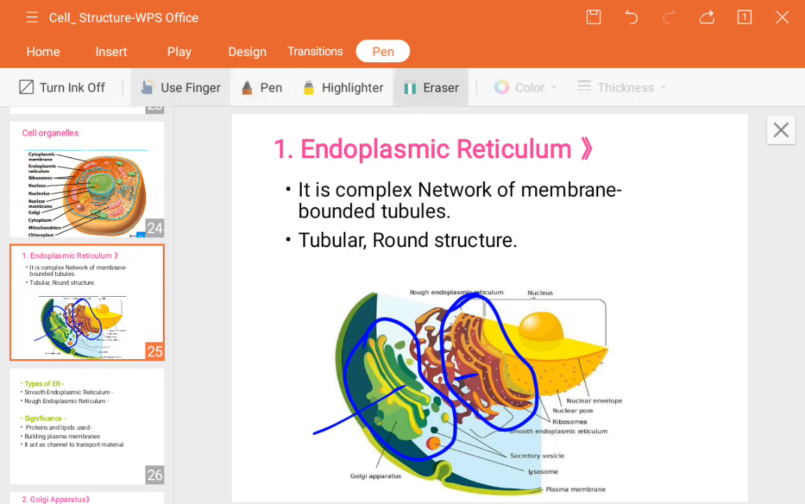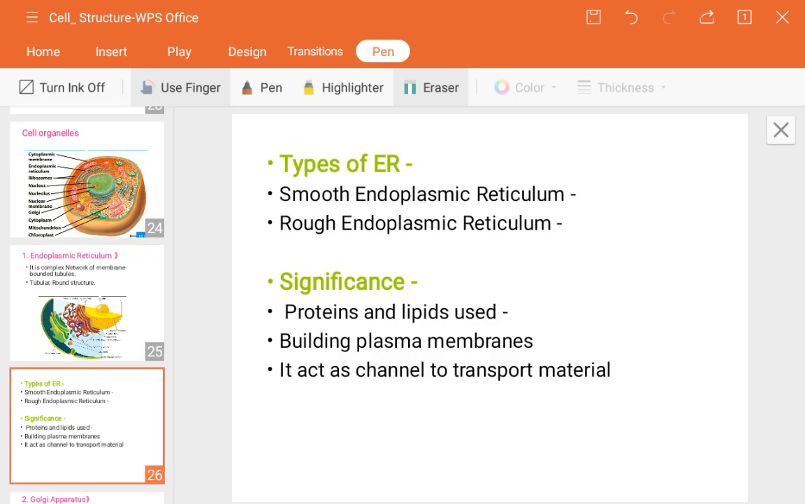Now you have got to know their functions and their structures. It's a tubular complex network, tubular in structure and rounded in shape. Those having granules on them are called rough endoplasmic reticulum. Those which don't have granules on them are known as smooth endoplasmic reticulum. Now, what is the function of the endoplasmic reticulum? It synthesizes both proteins and lipids. Now, the synthesized proteins and lipids are helpful for which purpose?